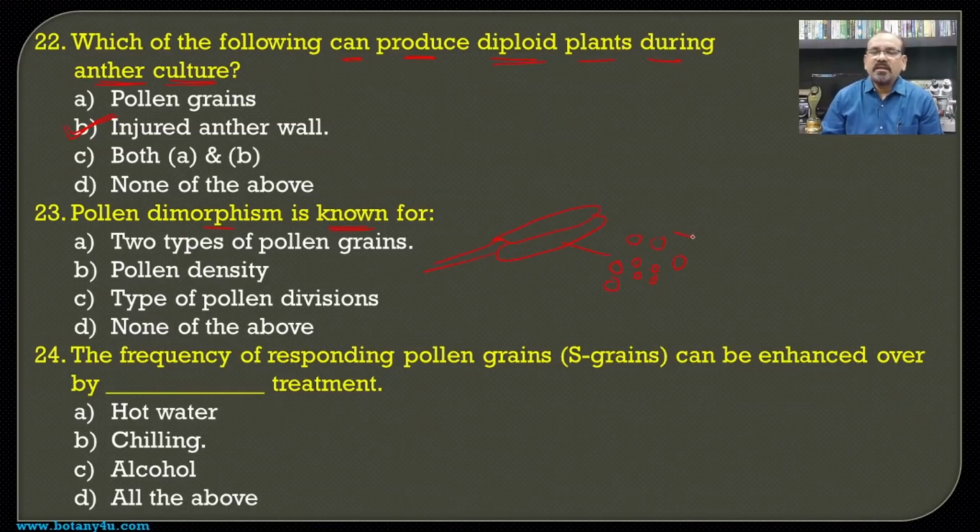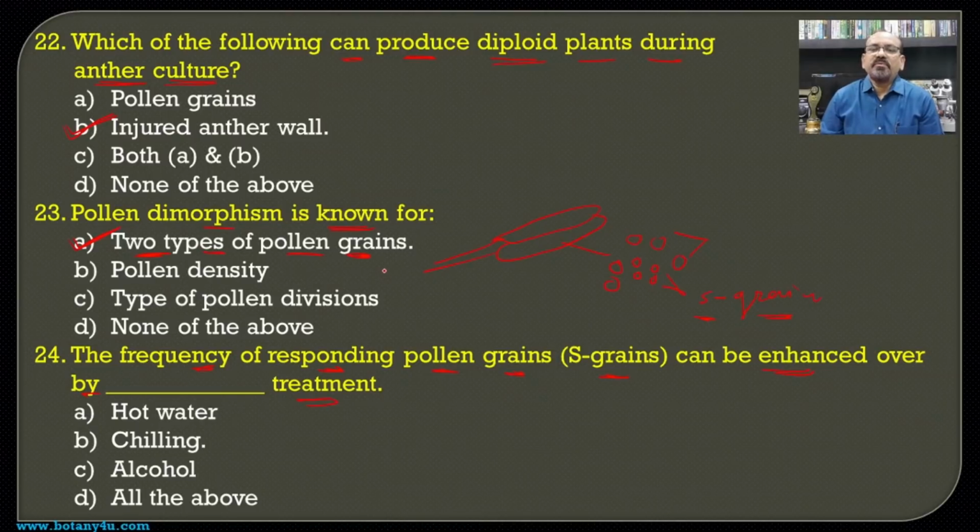So that is the larger one and the smaller ones, and these smaller ones are known as the S grains. Such a type of pollen grains, the larger and the smaller sized, are known as the two types of pollen grains, and hence it is the answer for this one. The frequency of responding pollen grains, that is the S grains, can be enhanced by treatment.